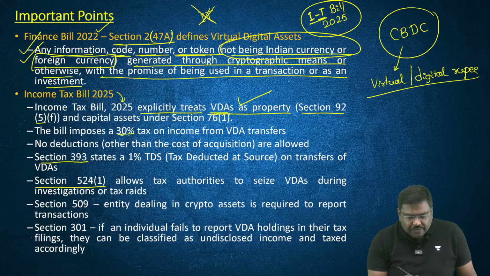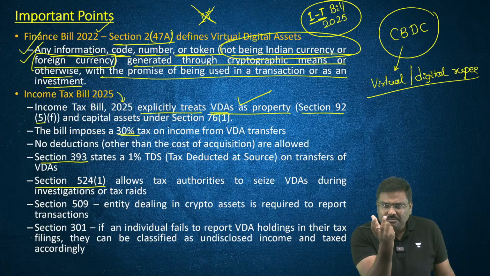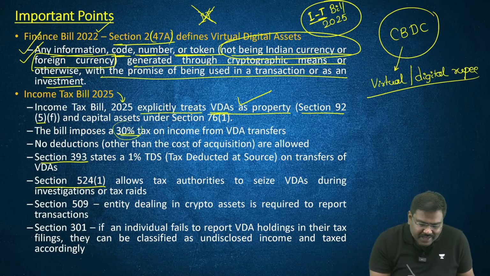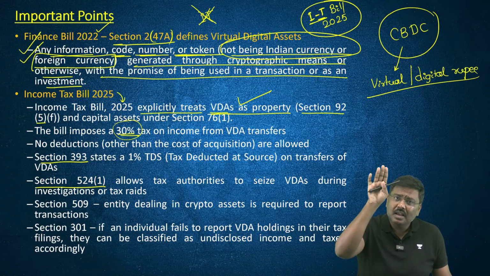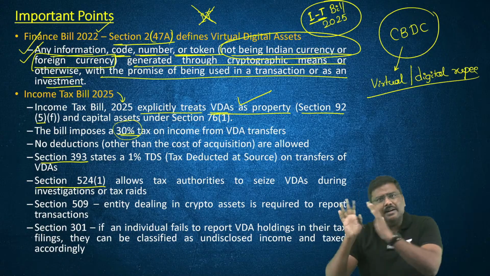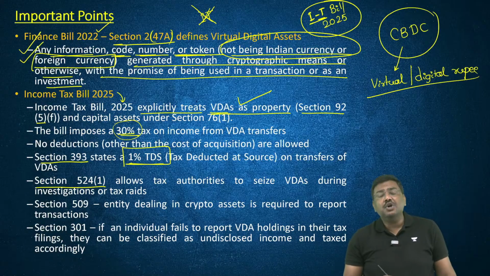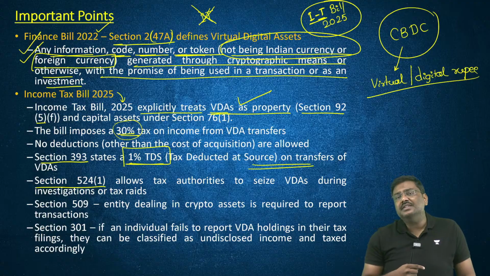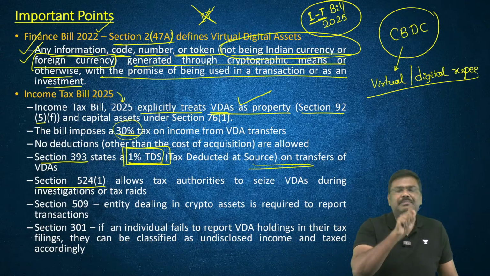Point number four. Have a look at this. Whenever you transfer or sell these particular assets, you will have certain profits. On these profits, 30% tax has been proposed in the bill. As of right now, I repeat, it is 30%. The same thing has been proposed in the Income Tax Bill 2025. Whenever you transfer these VDAs beyond a certain threshold, 1% TDS, tax deduction at source, is applicable.